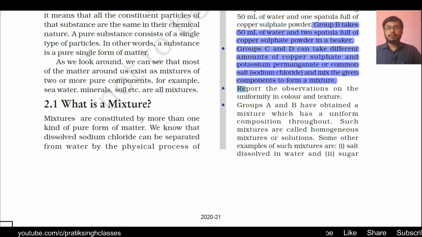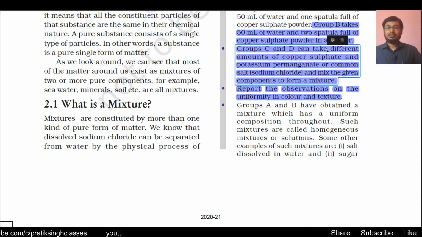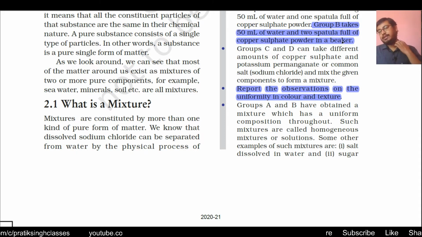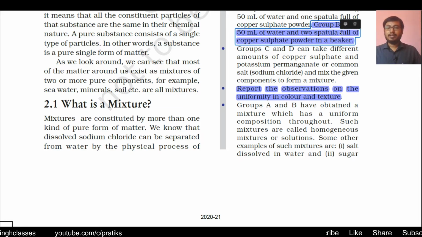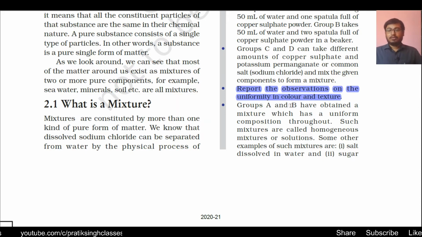Report the observation on the uniformity in color and texture. You will see that in group A the color of water will change, but group B will have a deeper color of water than group A. Groups A and B have obtained a mixture that has a uniform composition throughout.